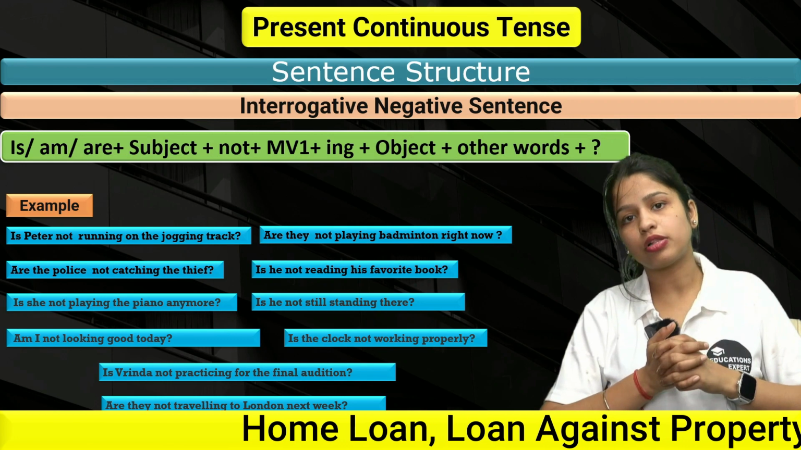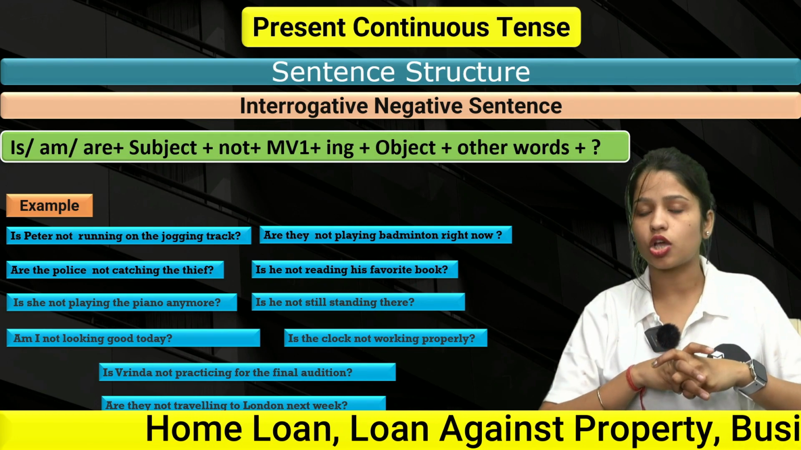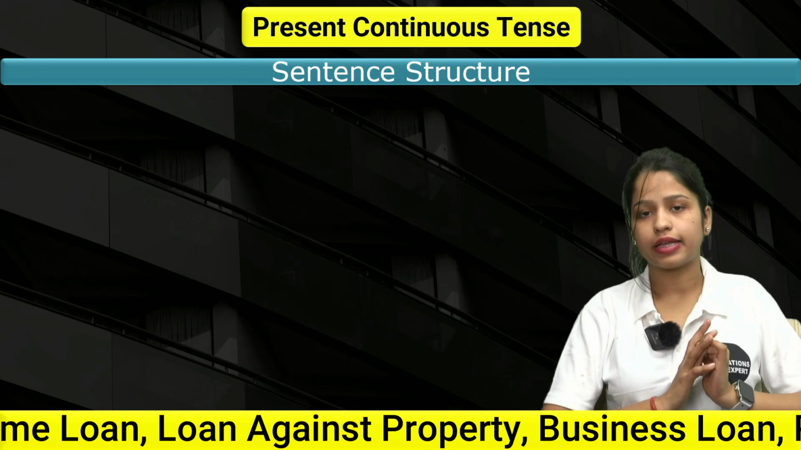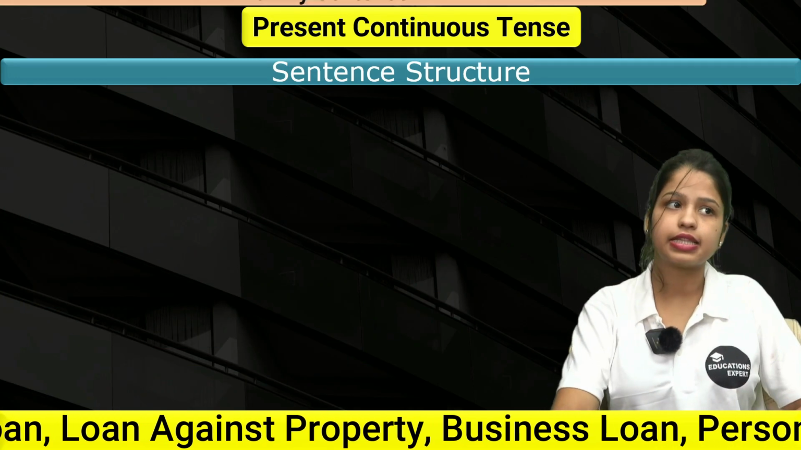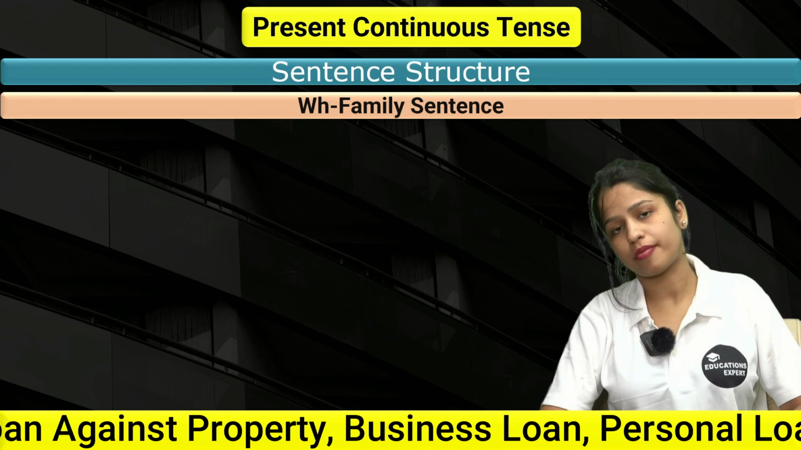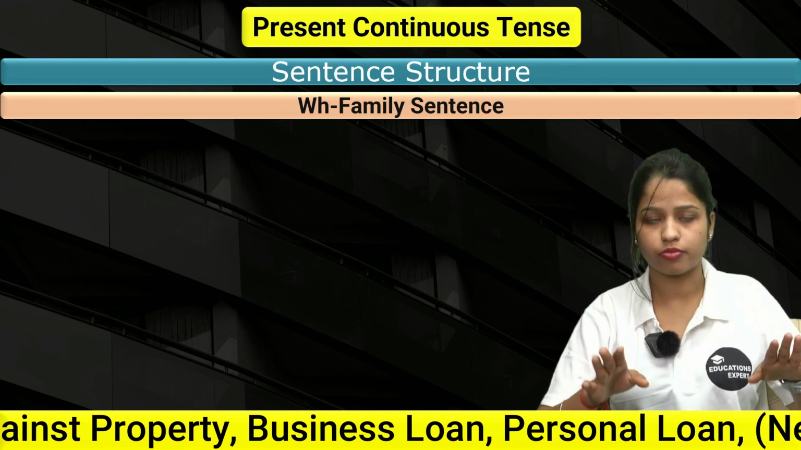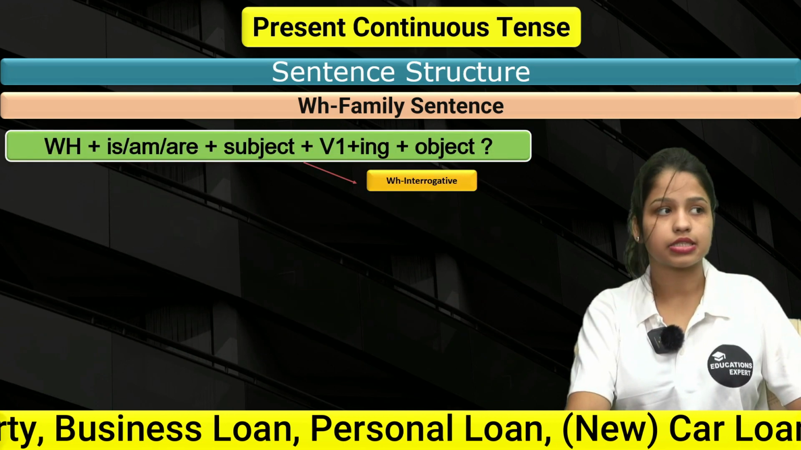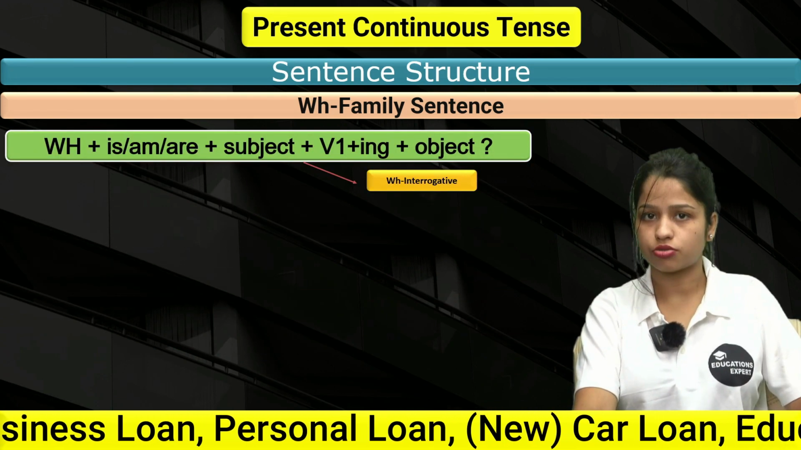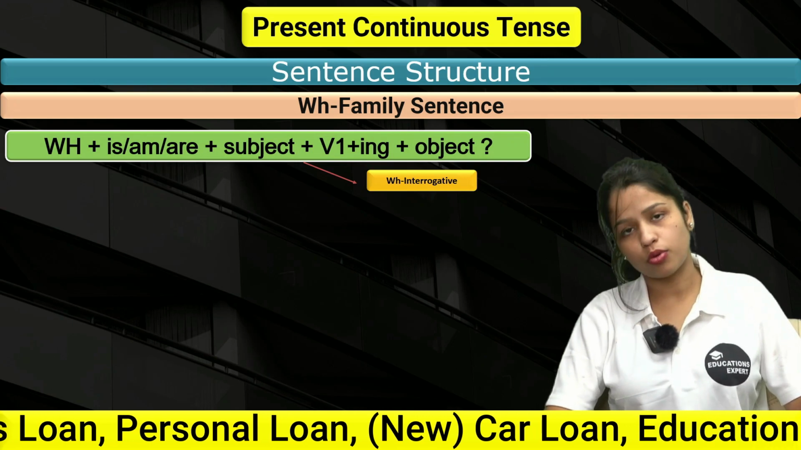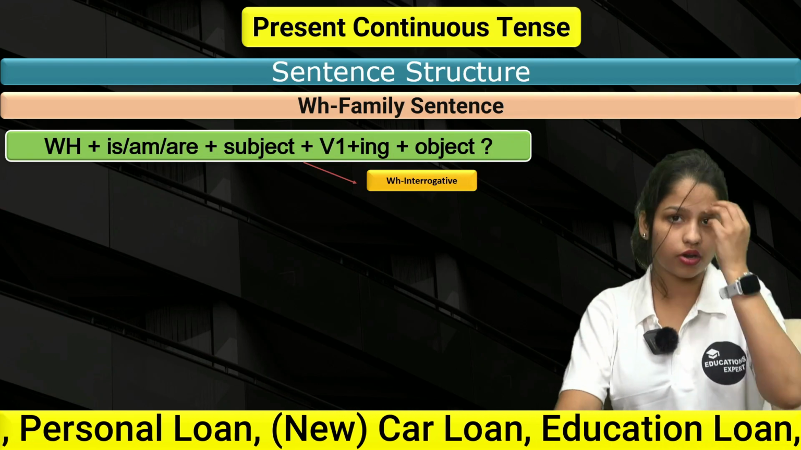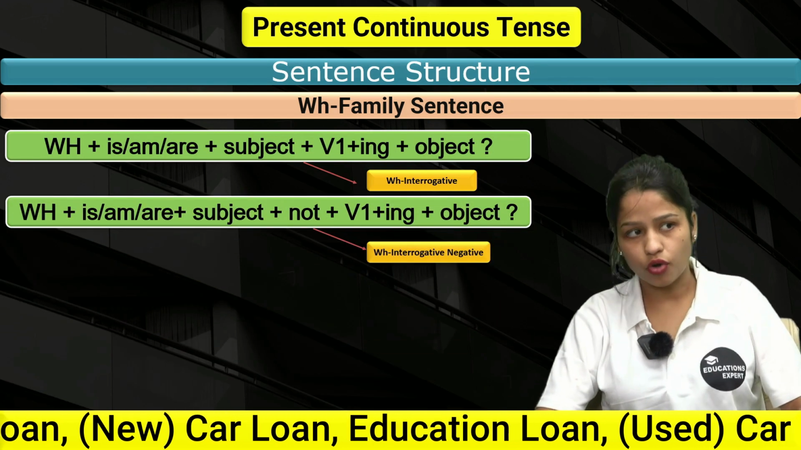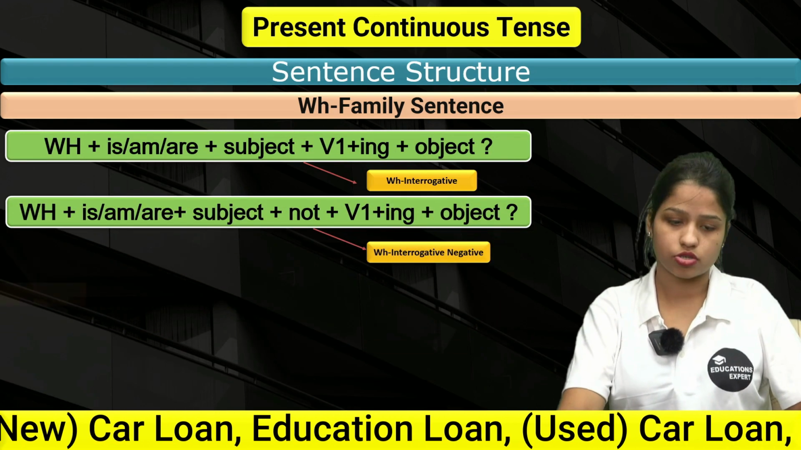So these are the examples of interrogative negative sentence structures. I hope this is clear for you. Let's move forward and understand double interrogative sentences. So we are at the last part of present continuous tense, which is based on WH family sentences. After this, we will be completing present continuous tense as well, right? So let's understand what WH family sentences mean. If you're talking about positive sentence structures, your structure would be WH, is/am/are, subject, V1+ing, and object, in question form. And if your sentence is in negative form, you just have to put not after the subject, right?